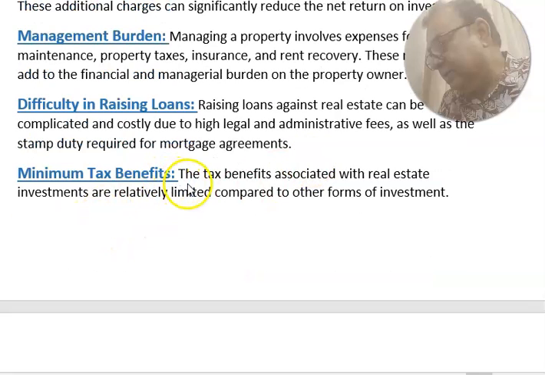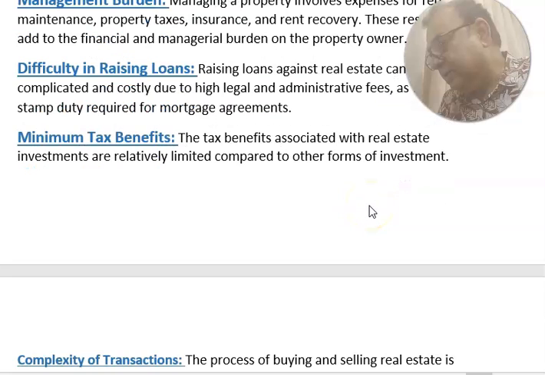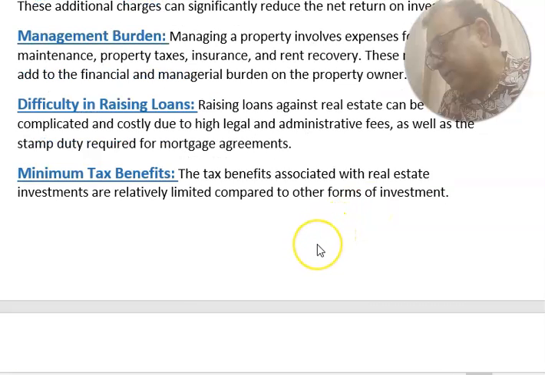Minimum tax benefit. The tax benefit associated with the real estate investment are relatively limited compared to other forms of investment. You are not getting any tax benefit, only if you are taking a loan and you are paying interest to bank. On that interest amount you will get some benefit. If you are not taking loan, then you will not get any tax benefit on the property.